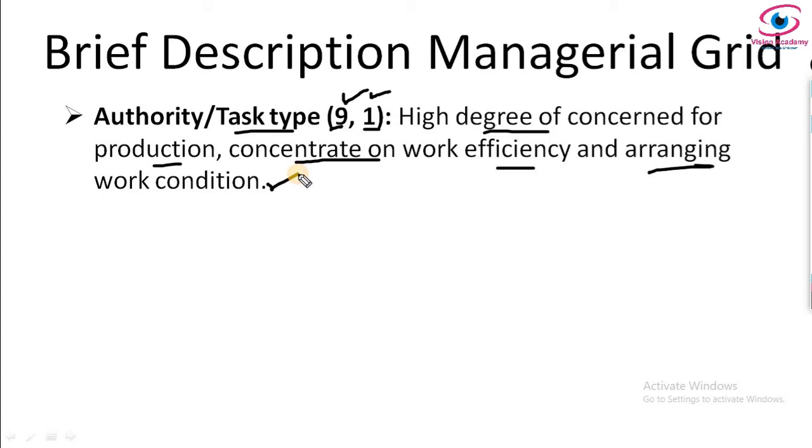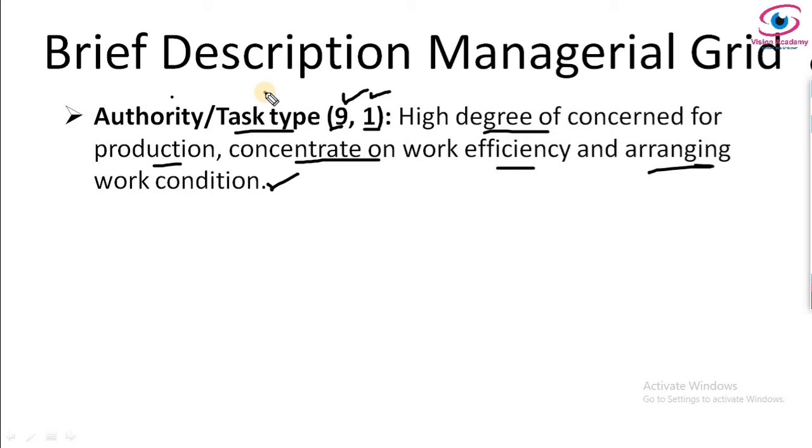So very importantly, this type of style, that is authority style of leadership, places a heavy emphasis on task and job requirement. Here human relationships and interactions are very minimized in the case of task type of leadership. Subordinates are expected to carry out orders with unquestioning obedience.